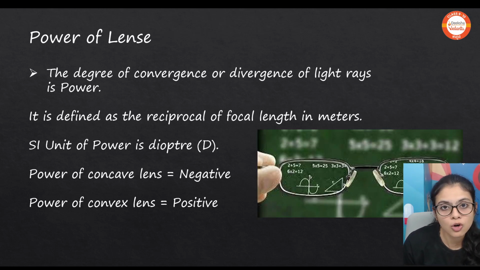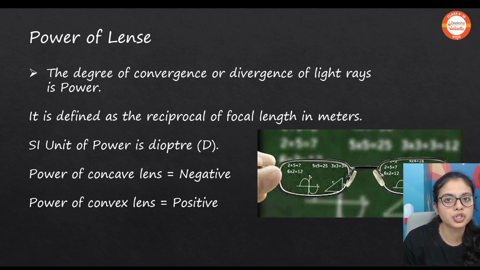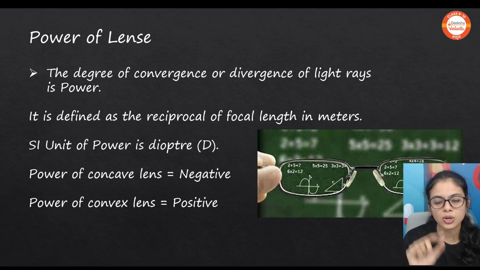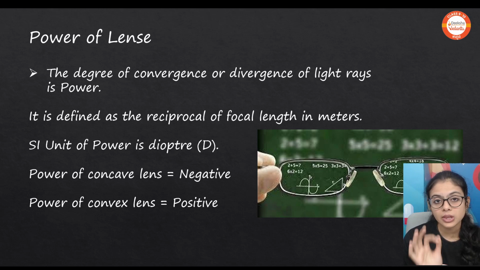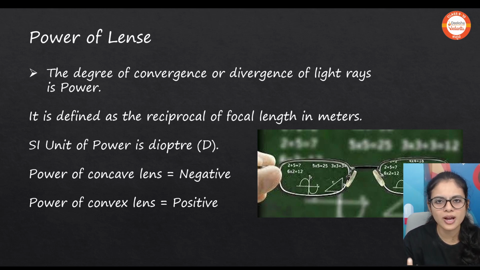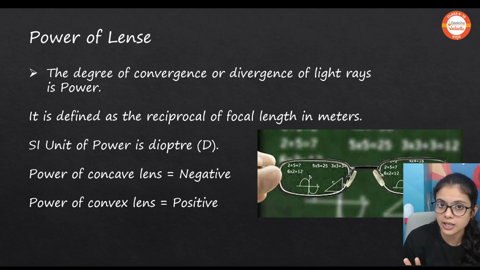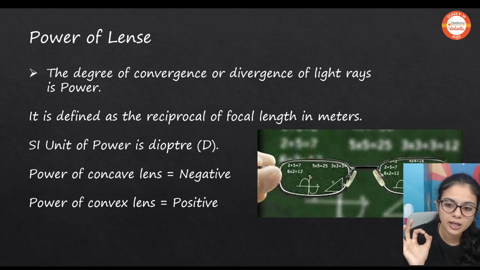Moving forward, power of lens. So what is the power of lens? It's nothing but the degree of convergence or divergence of light rays. It is defined as the reciprocal of focal length. If they ask you to calculate the power, you can just take the reciprocal, 1/f, and you'll get the value of power. The important point here is the focal length should be in meters. In the questions, normally we'll be dealing with centimeters, but if you want to convert it into power, it should be in meters.